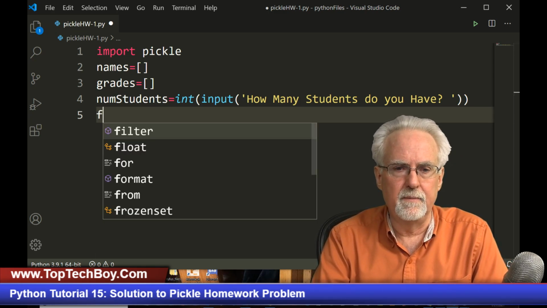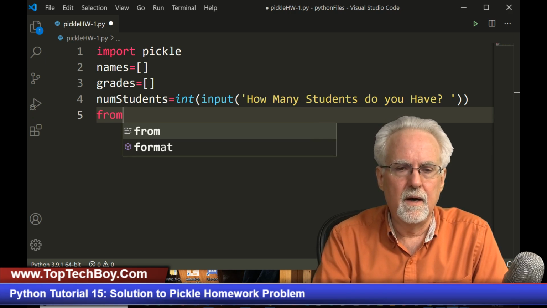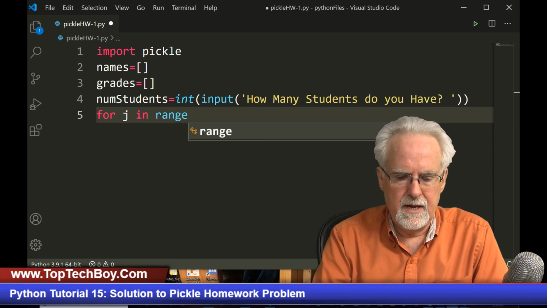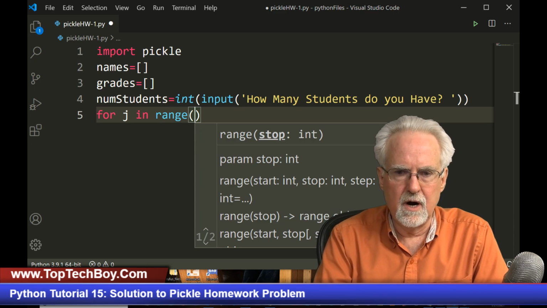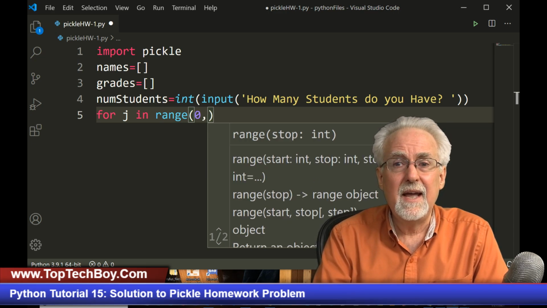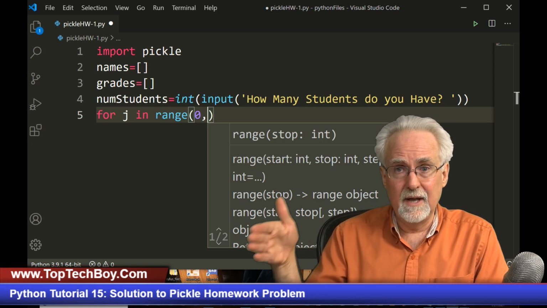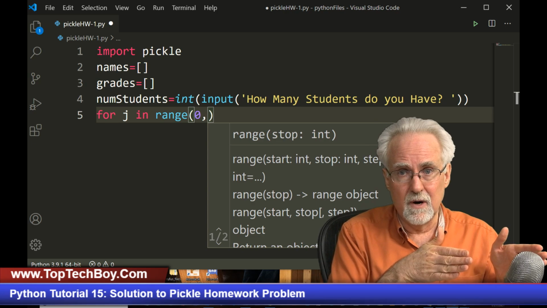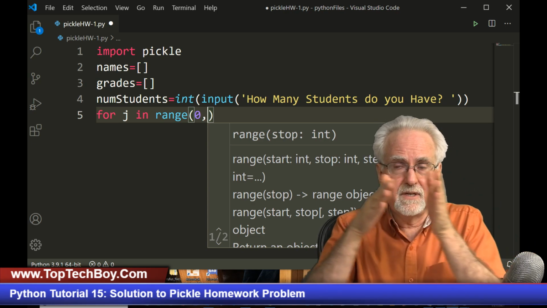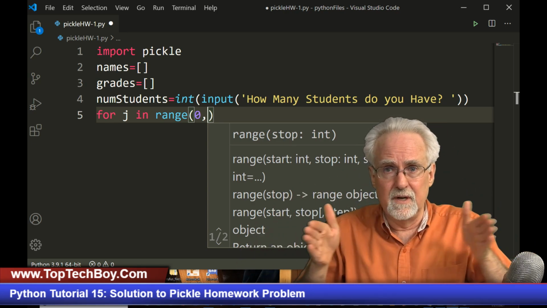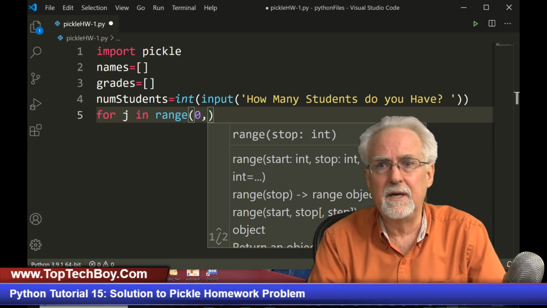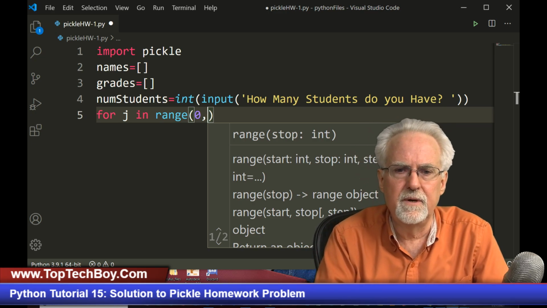All right, so now we know how many, so what do we need to do? We need to input them. So we're going to say for, and we can just say j in range. And then where do we want to start? We want to start with student number 0. And so we would want to stop one less than the number of students, because if we're starting at 0 instead of 1, we have to stop 1 before number of students so that all the students are in there. I've talked about this ad nauseum in earlier lessons, and so hopefully you understand that, right?